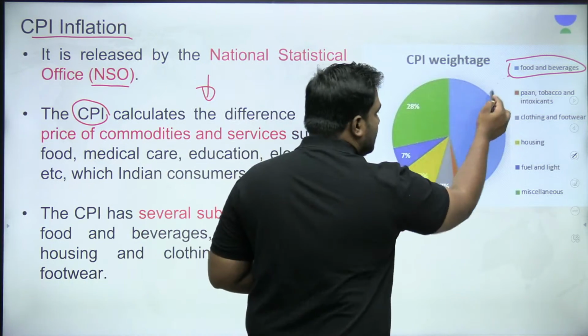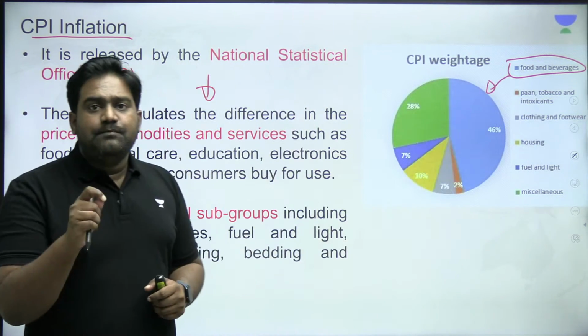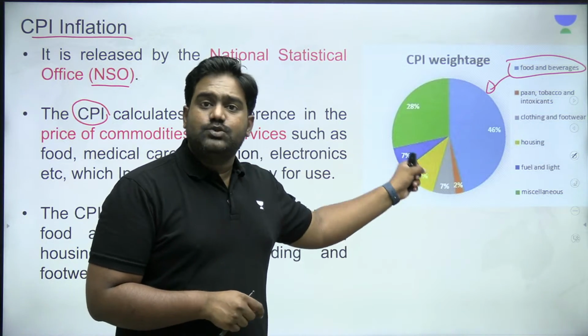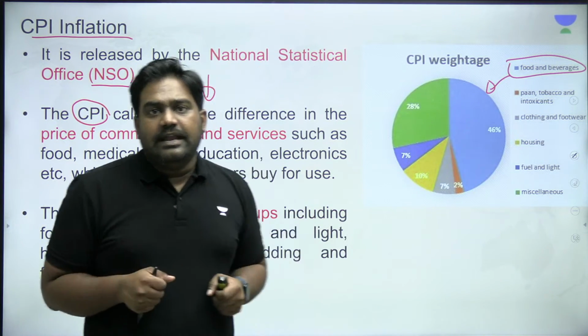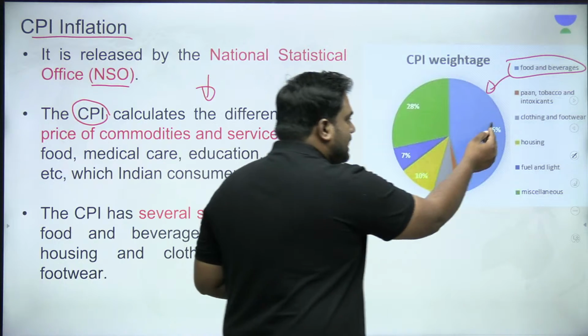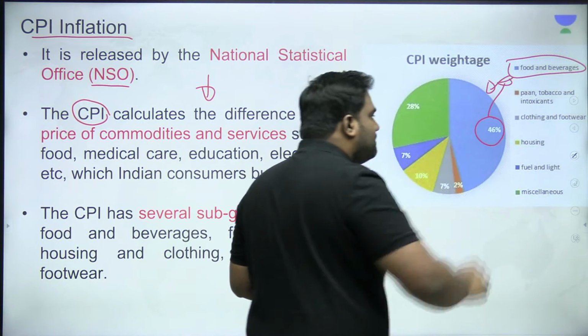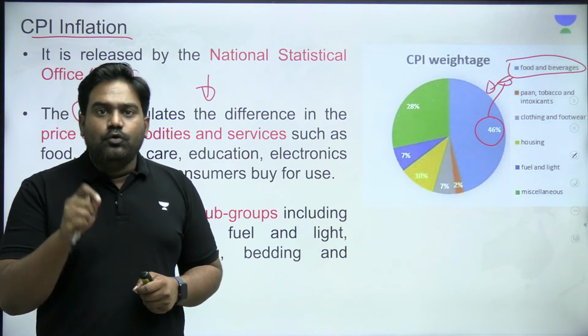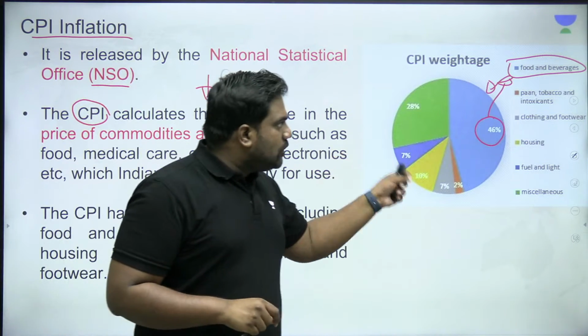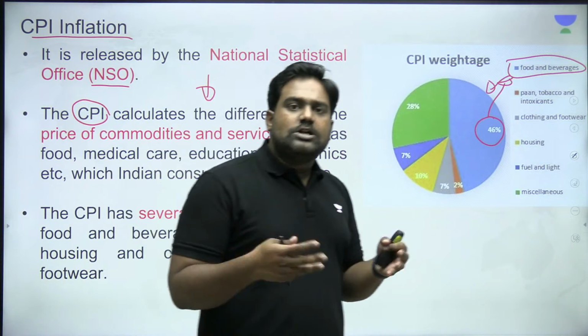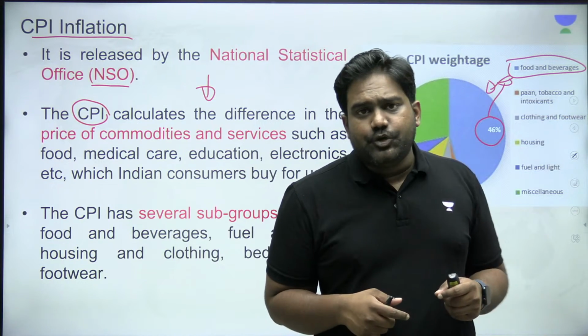And as you can see here in this pie chart, food and beverages have the highest weightage within the CPI indicator. Almost 46% of the weightage is assigned to the food category. It also includes other goods, products, and services that we all consume.